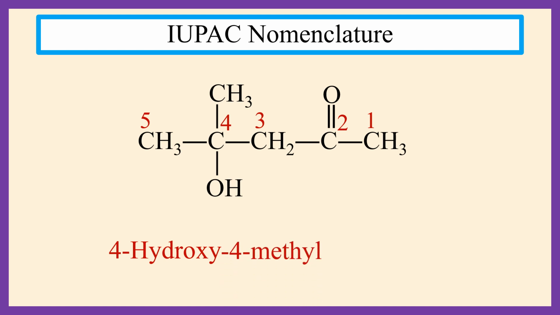This compound has 5 carbon atoms in the long carbon chain, so pentane. The keto group is present at position 2, so 2-one. Therefore, the IUPAC name of this compound is 4-hydroxy-4-methylpentan-2-one.